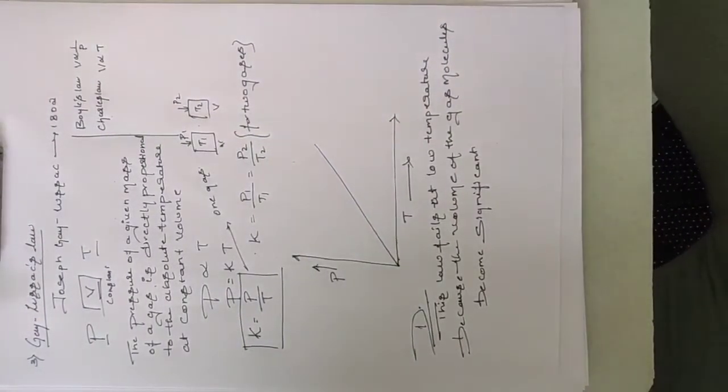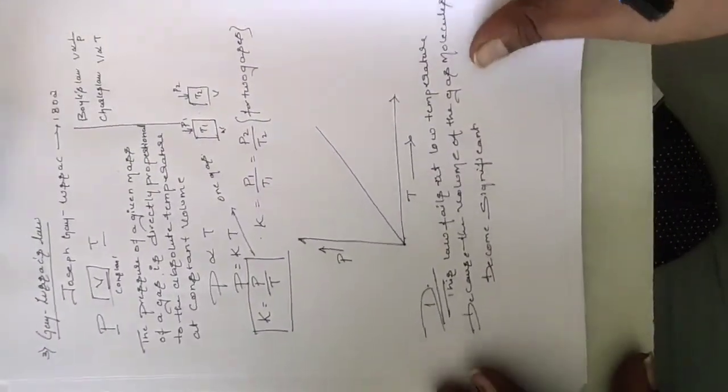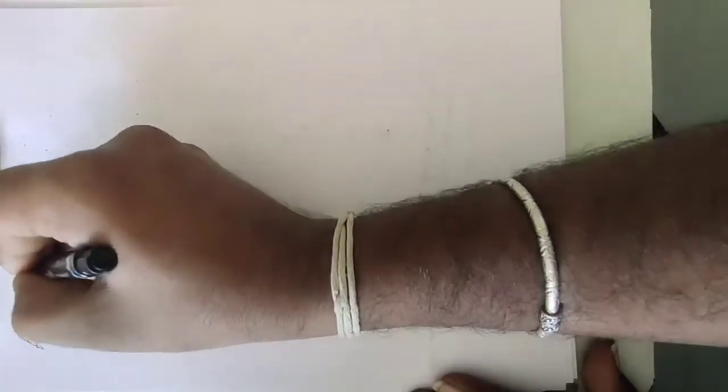Next we are going to discuss another law that is very, very important, that is Avogadro's law. Avogadro's law was introduced by Avogadro only.